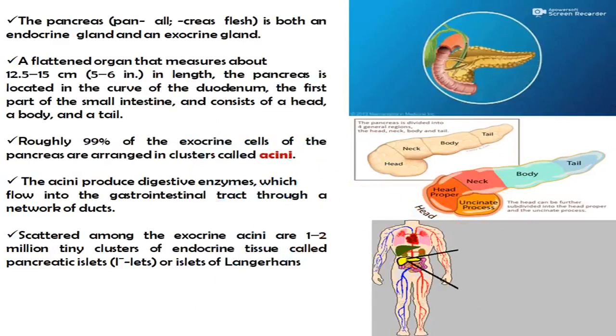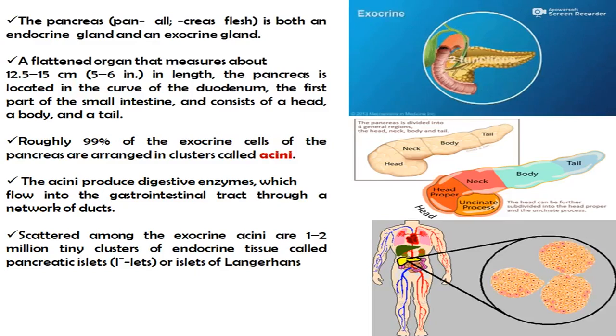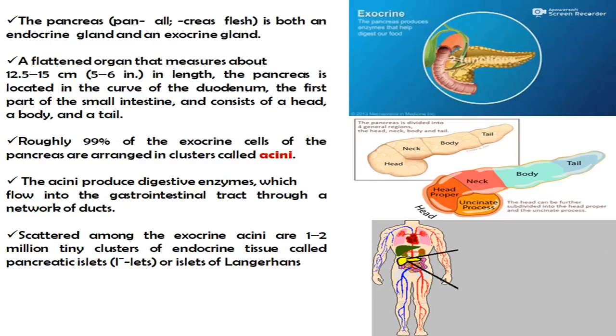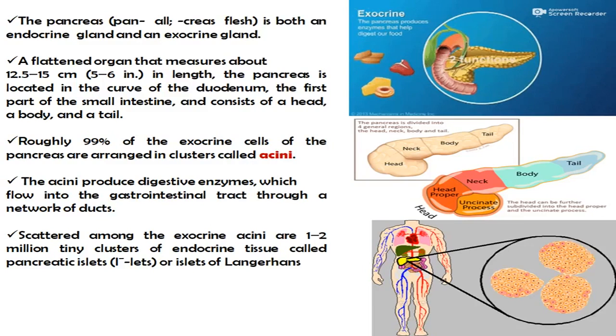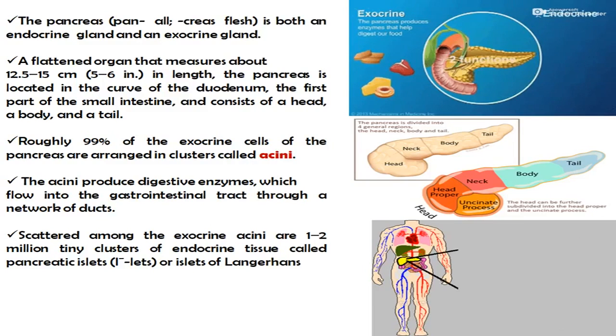The pancreas is both an exocrine as well as an endocrine gland. What is meant by exocrine? The pancreas produces enzymes that help to digest our food. And the next one is endocrine, which means it produces chemicals to regulate the blood.